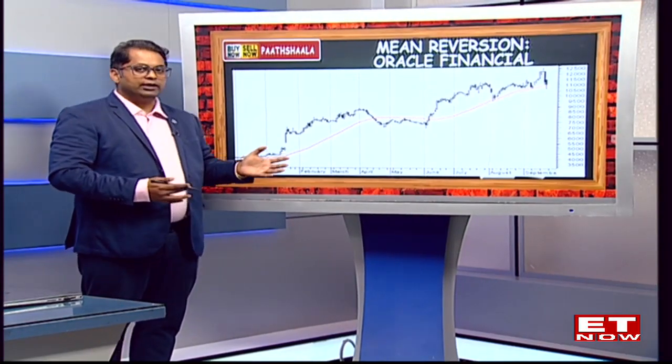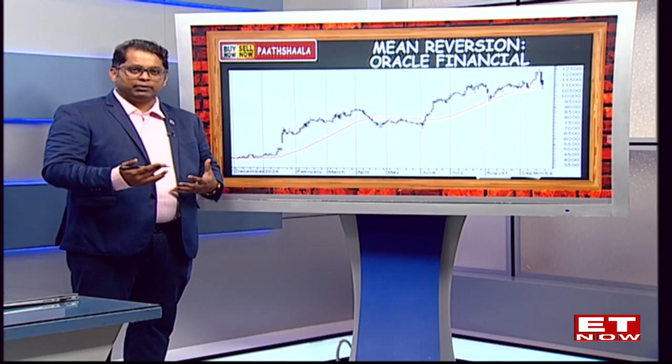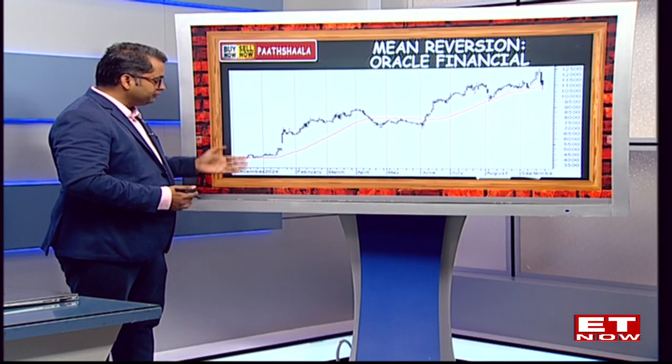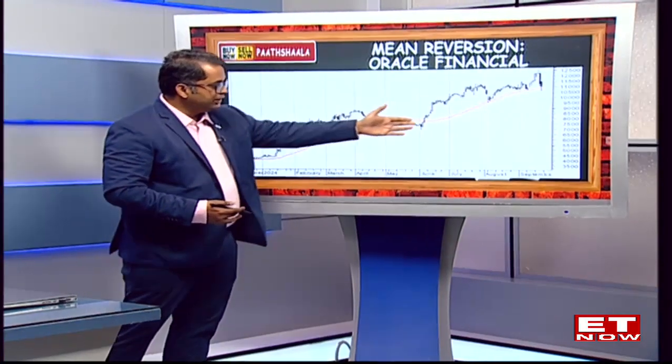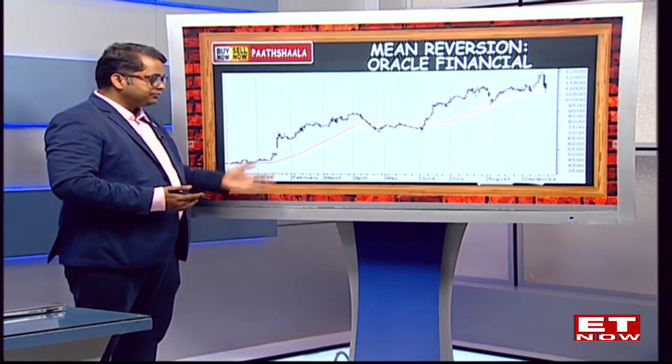So what we are looking at today is a very simple indicator of mean reversion, one part of the mean reversion, which is using 50-day moving averages as a classic mean reversion point. Now this red line which you can see is the 50 DMA for the stock price. In this case we've taken Oracle Finance OFSS as a stock.